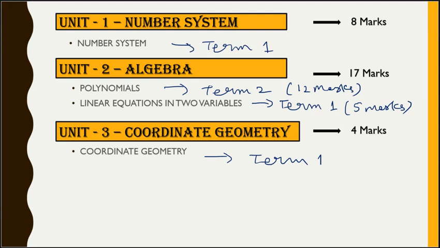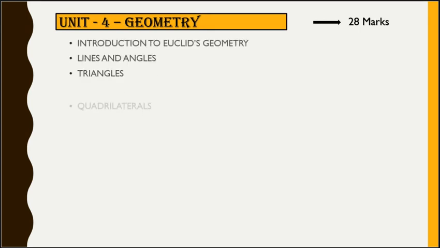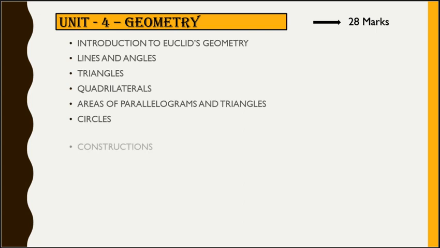Now moving on to the fourth unit called geometry, which carries 28 marks. Out of these chapters, the introduction to Euclidean geometry is completely removed, and areas of parallelograms and triangles is completely removed.